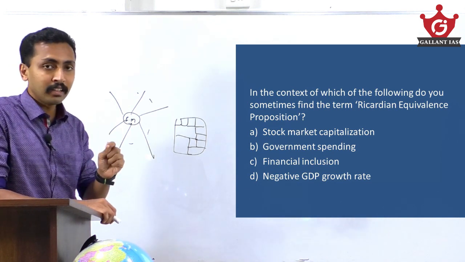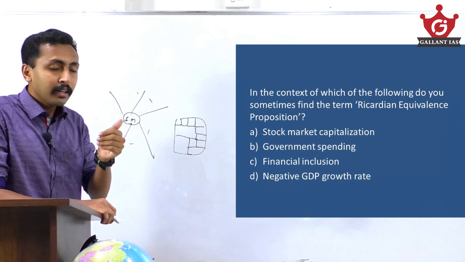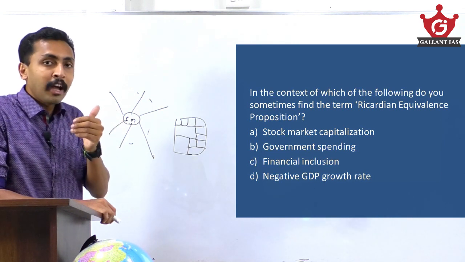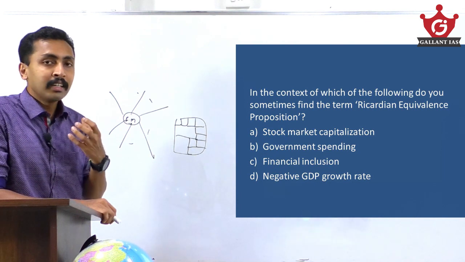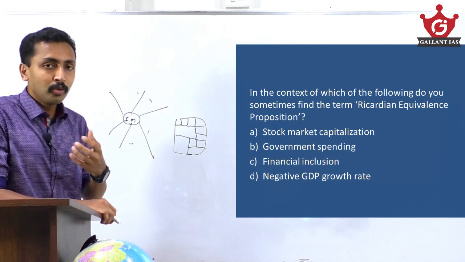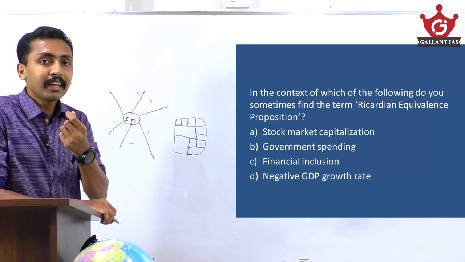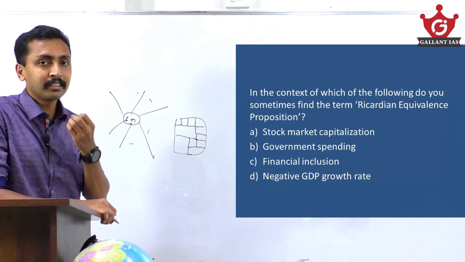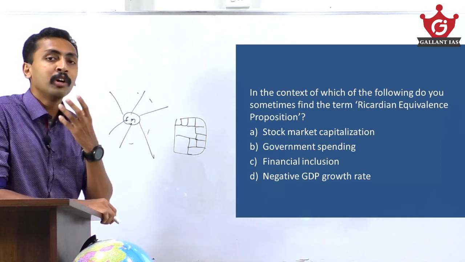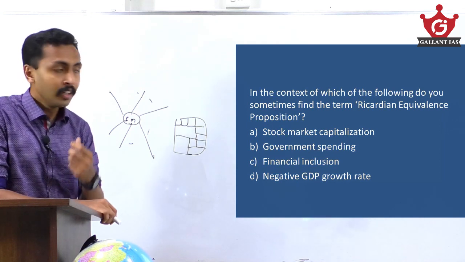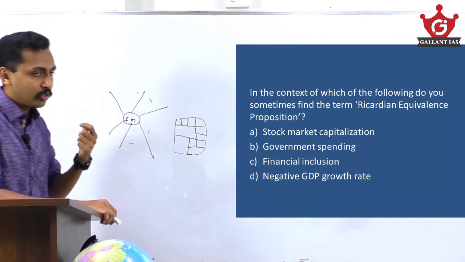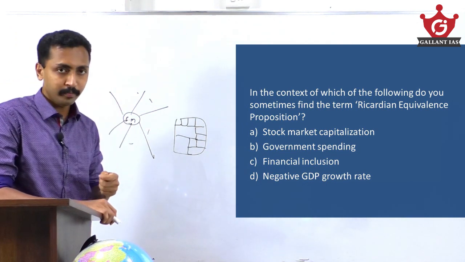That's the Keynesian theory. It will boost the public to demand more goods and services. It will create confidence in the minds of the public to do more economic activity. Government spending creates a confidence among the public to do more economic activity. That is the Keynesian theory on fiscal policy. So this Ricardian equivalence proposition is just the opposite of that.